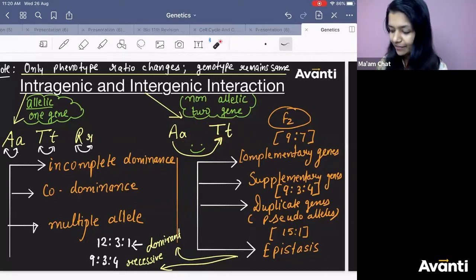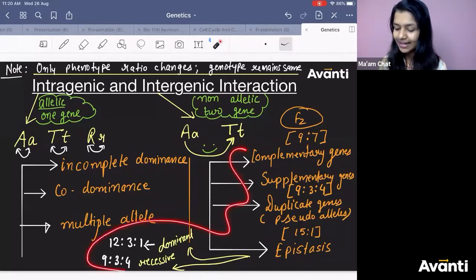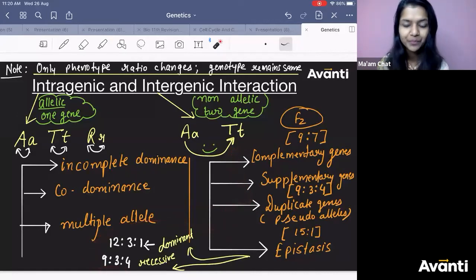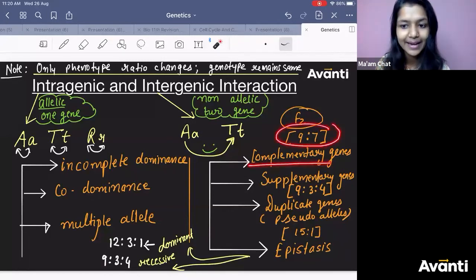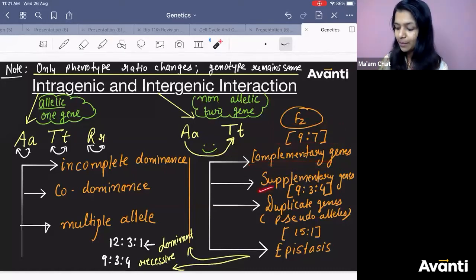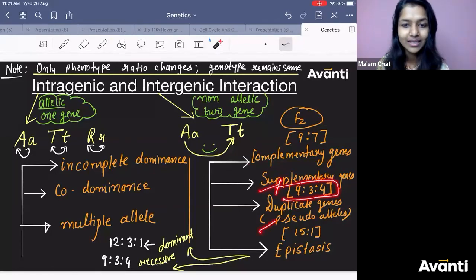For that, I had given you this data, and this data is very important. You need to know it. For complementary gene, what is the ratio? 9:7. Supplementary gene, what is the ratio? 9:3:4. Duplicate gene or pseudo allele, what is the ratio? 15:1.